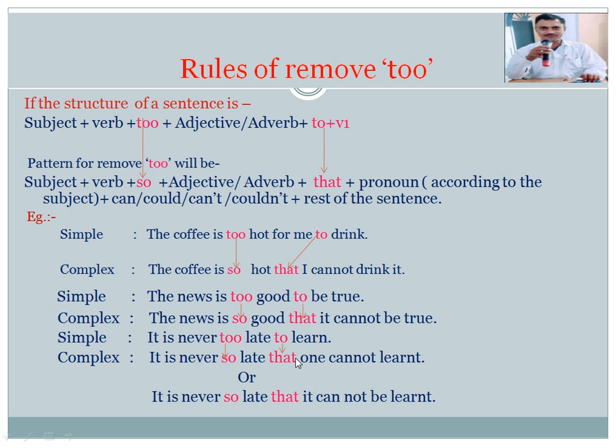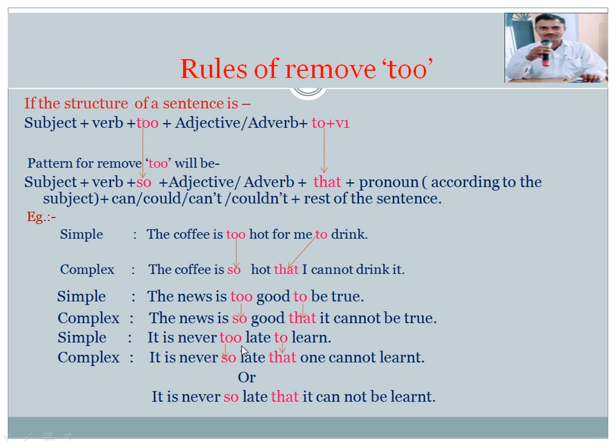It means कोई भी व्यक्ति कभी भी सीख सकता है. The meaning is the same, but to make it complex, or to remove too...to, we use so, and we remove to and use that in the place of to.